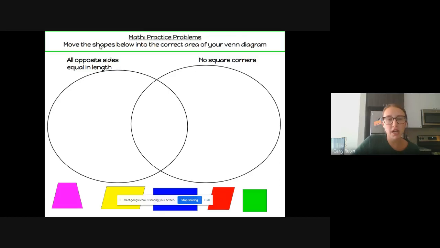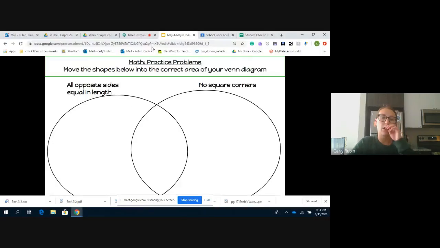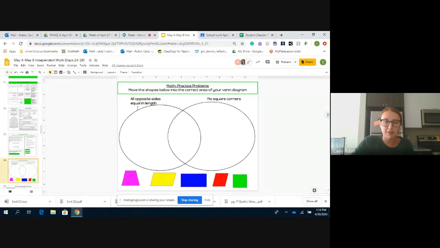After you finish this slide, you have one more. It says, move the shapes below into the correct area of your Venn diagram. So on this side of your Venn diagram, you're going to put the shapes that have all opposite sides equal in length. All right? And over here, you would put no square corners. And if anything is both, you would put it right in here. So that would be a shape that has all opposite sides equal and no square corners.